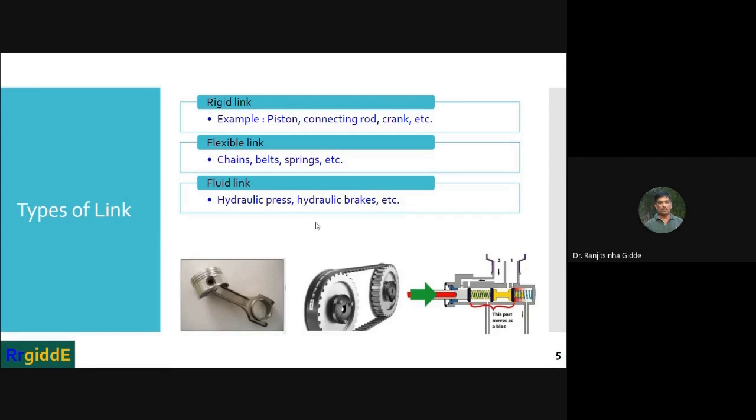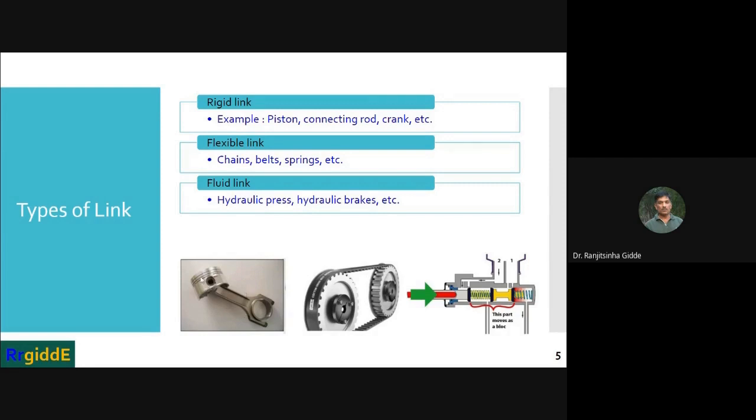Again, if you want more clarity with respect to the rigid link, I will tell you what a rigid link is. A rigid link is a link which does not have any deformation while transmitting the motion.